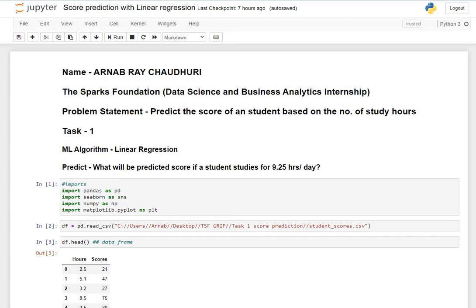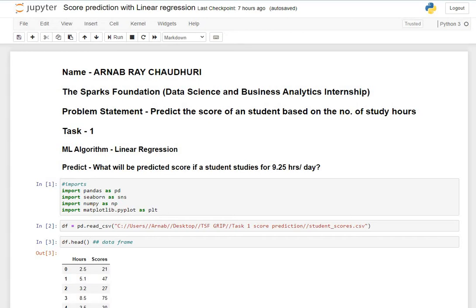In Task 1 of the Data Science and Business Analytics internship for the Sparks Foundation, we are going to predict the score of a student based on the number of study hours. We are going to predict how much a student will score if they study for 9.25 hours, and we are going to use a linear regression model.